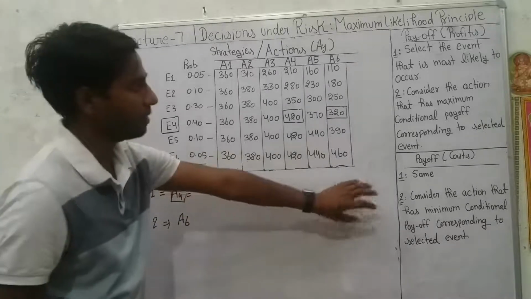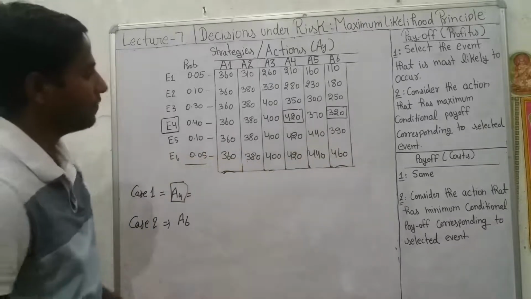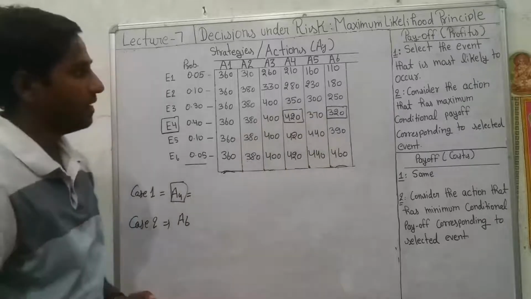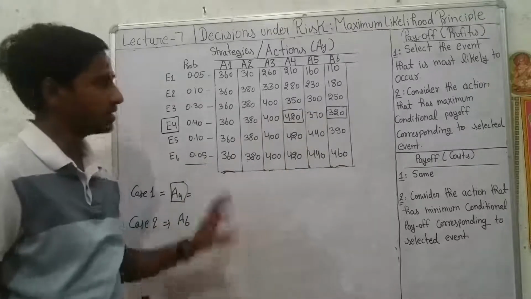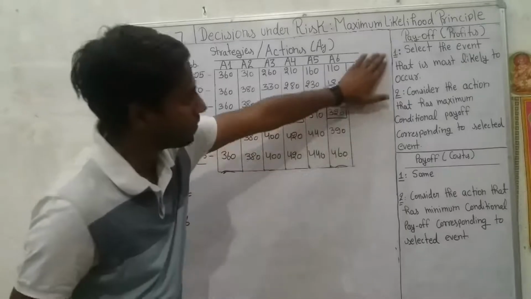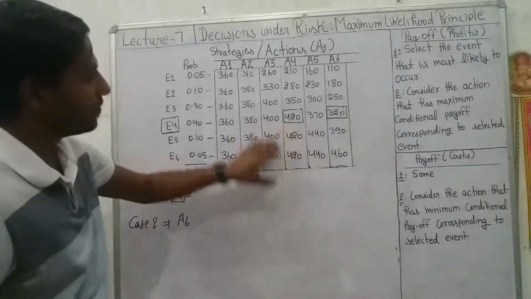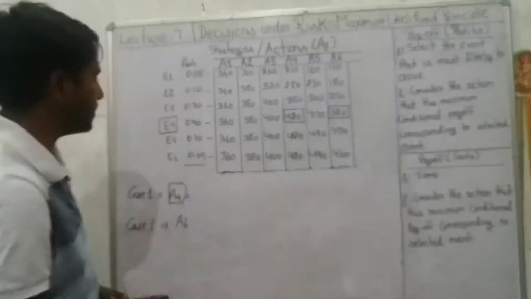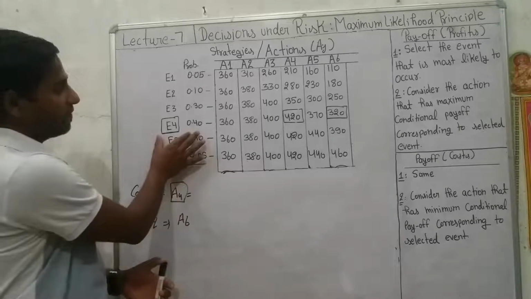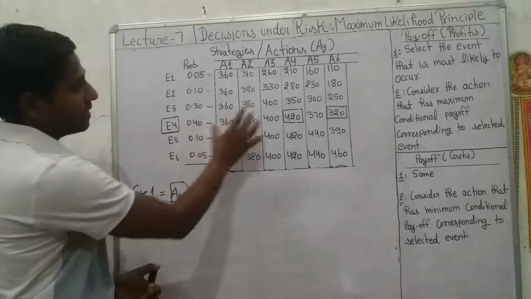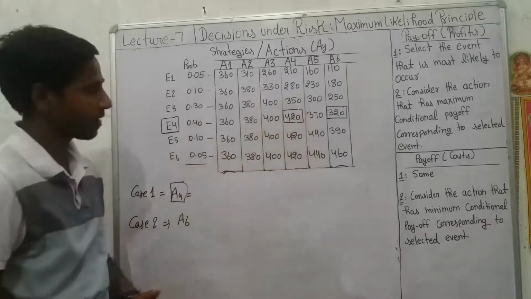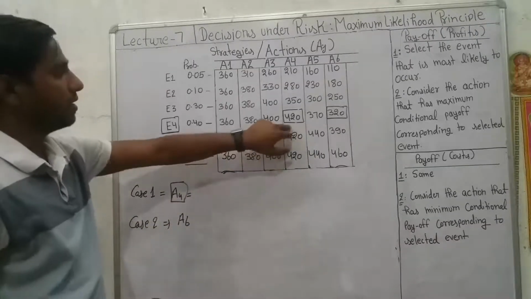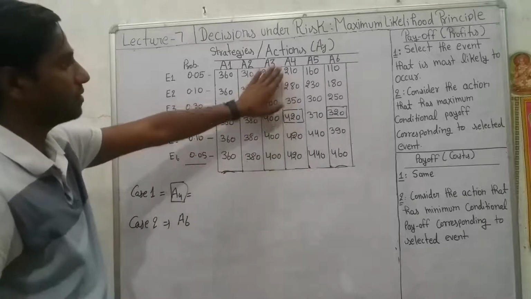We need to keep in mind that first of all, we need to identify the type of the payoff matrix. Is it given in terms of profits or costs? If it is given in terms of profits, then follow these two steps. And if the payoff values are given in terms of costs, then follow these two steps. In terms of profits, we need to select the event with highest probability, and corresponding to this event, select the highest payoff value, that is 420 in the first case, and on that basis we can suggest the company that you should select the A4 action.